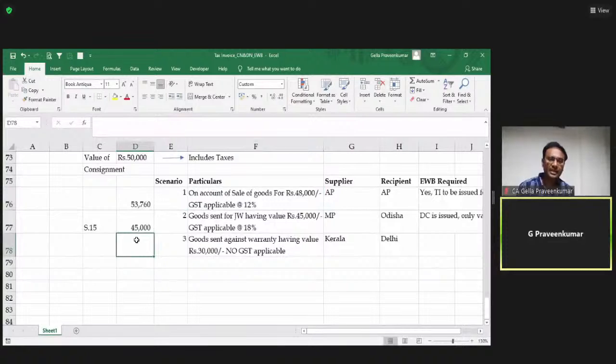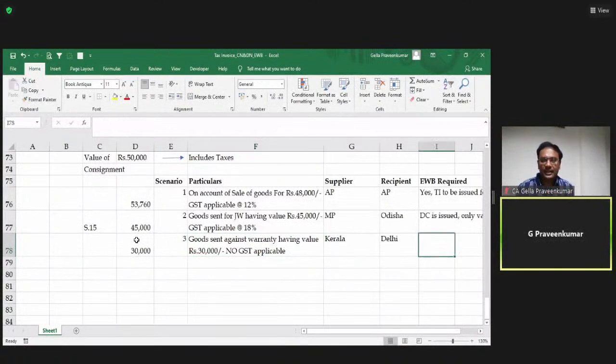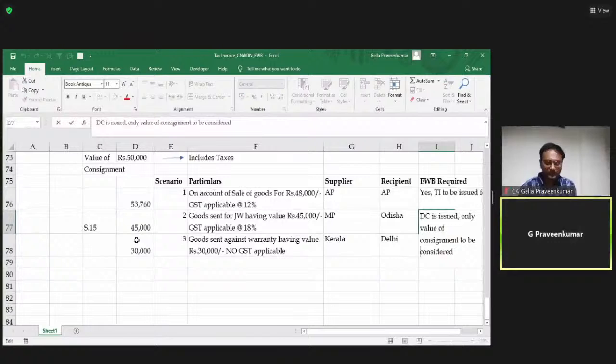Next. Third case. My value of goods is only 30,000. And this value of goods is on account of warranty. When I say warranty, it is post-sale. When there is a failure to perform, I replace the goods under warranty period. So when I'm sending it on warranty, I don't raise a tax invoice. Rather, I'll send it on a delivery challan. Delivery challan is issued, and I would say e-waybill is not required.